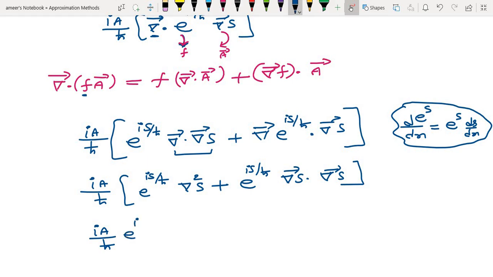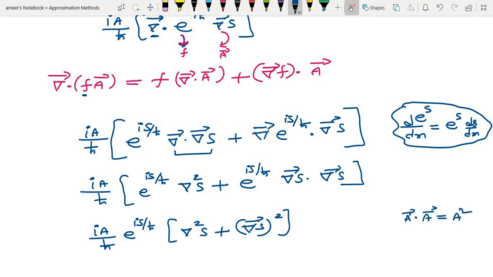Everywhere e power i s by h cross will be common, del square s plus this will become del s whole square. It is something like a dot a. A dot a we will write as a square.